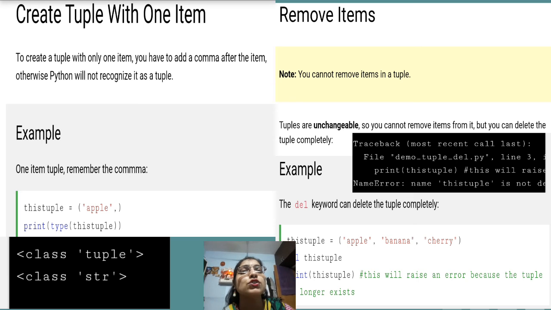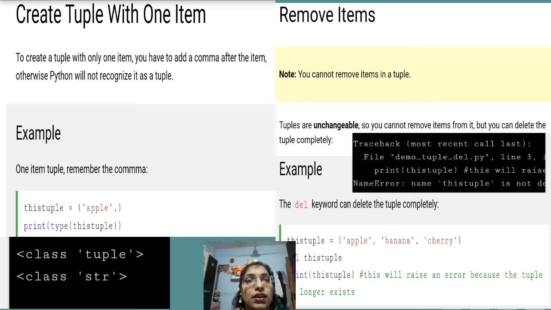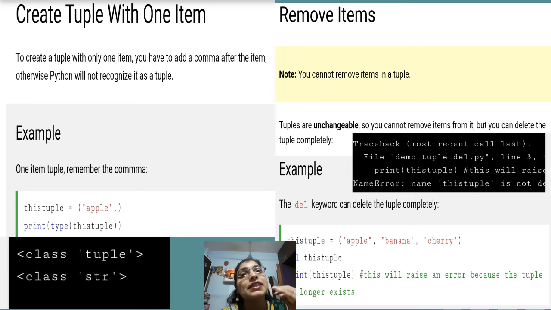So you just need to make one change, that is remove the comma. If you remove the comma, then this tuple is considered a string. Okay. So this is the thing, that the comma is very, very important, even if you are providing a single item to the tuple. Then the next one is remove item.